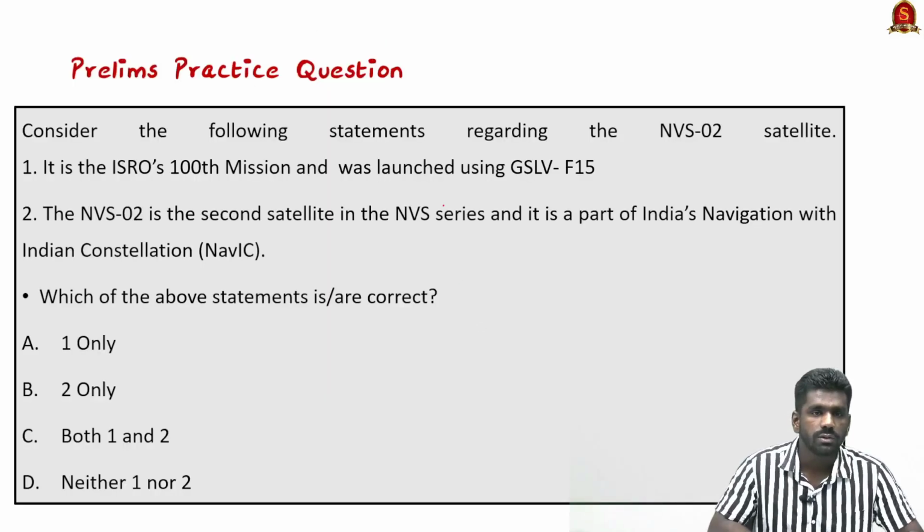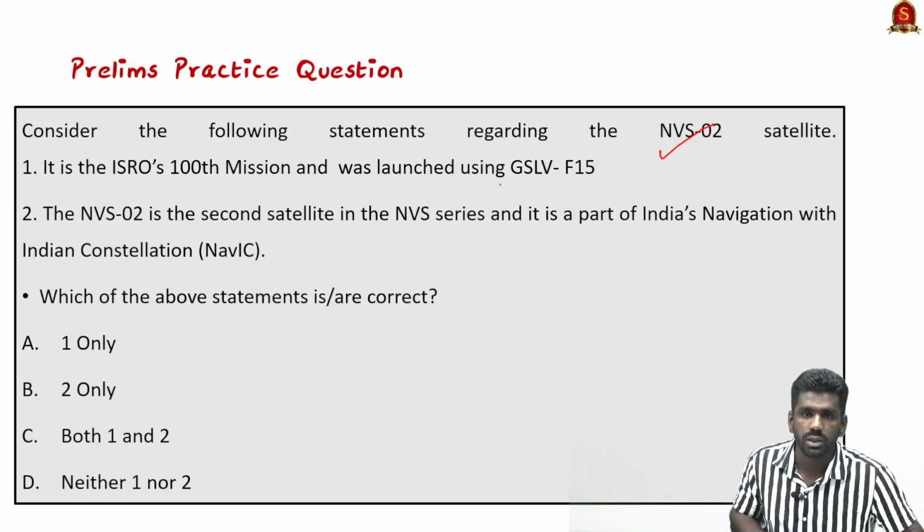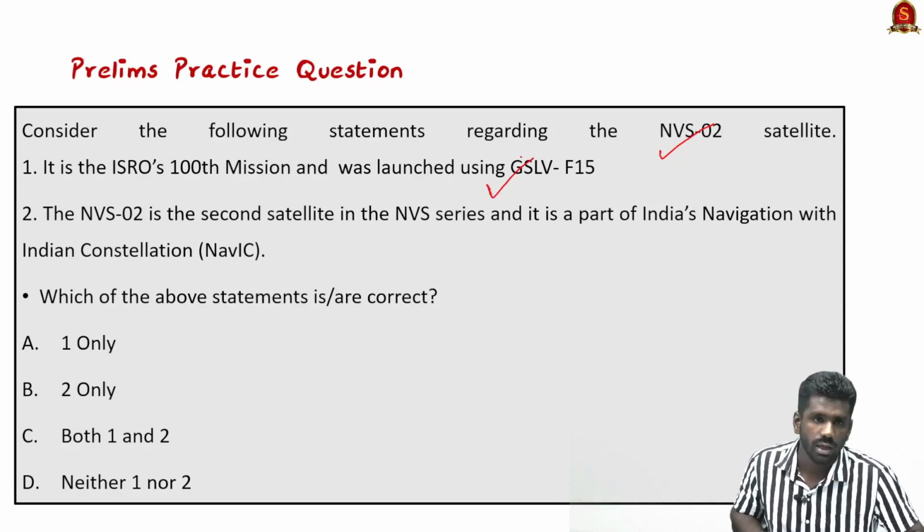Now look at this prelims practice question. Consider the following statements regarding the NVS-2 satellite. It is ISRO's 100th mission and was launched using GSLV F15. Yes, this statement is correct.